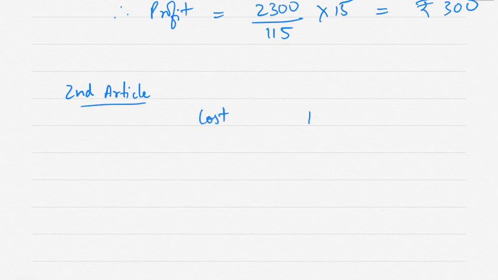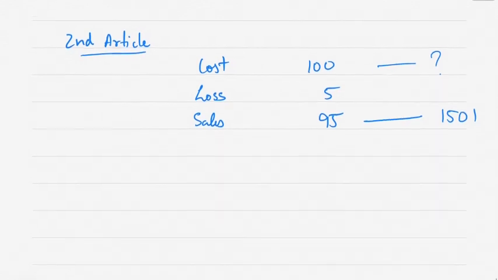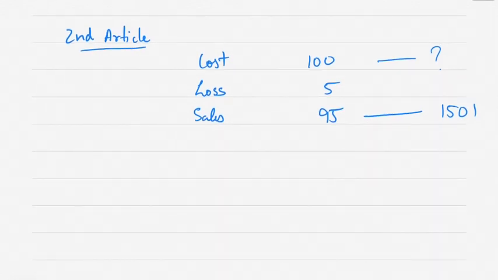Second article, cost is 100, there is a loss of 5, so sales is 95. If sales is given as 1501, cost is how much? Therefore cost is equal to 1501 multiplied by 100 divided by 95.